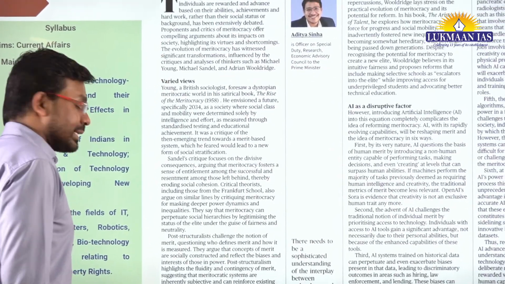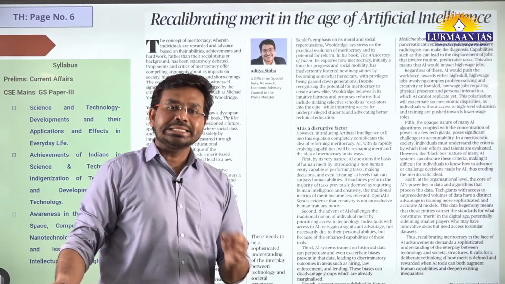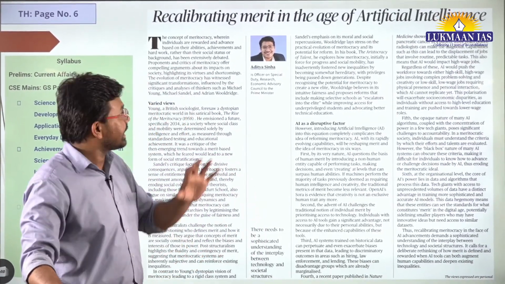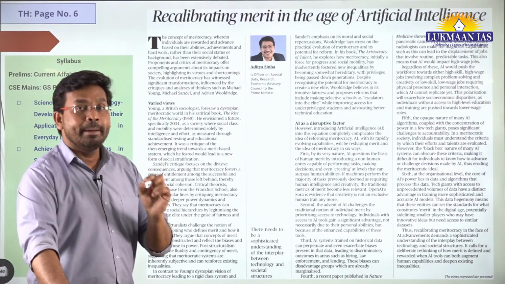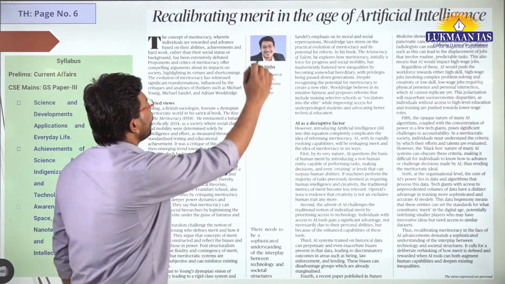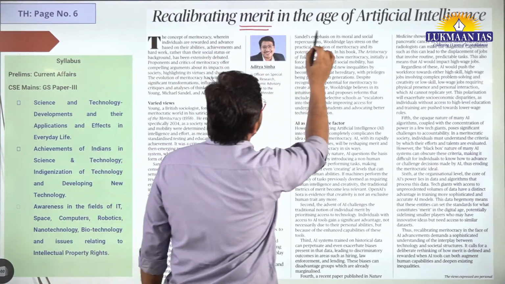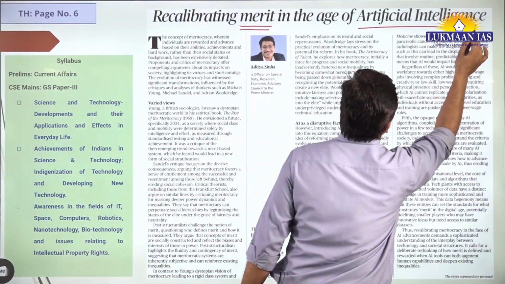So this is all. With this, let us quickly move to another article, right? Now we are going to discuss the second article, and this article is also very important for us to understand. So basically, what is this article all about? It talks about merit. Okay, so the core idea of this article is merit. It says, recalibrating merit in the age of artificial intelligence.